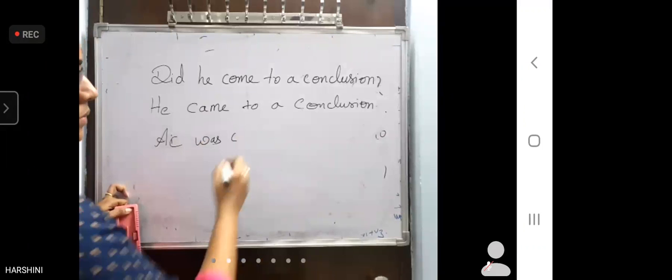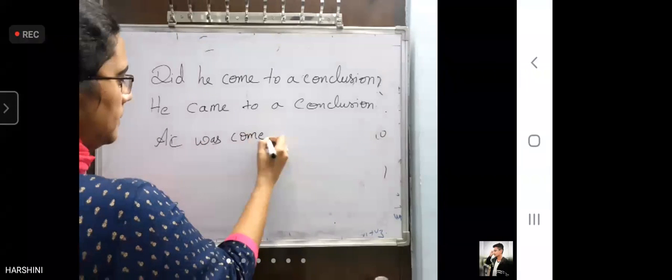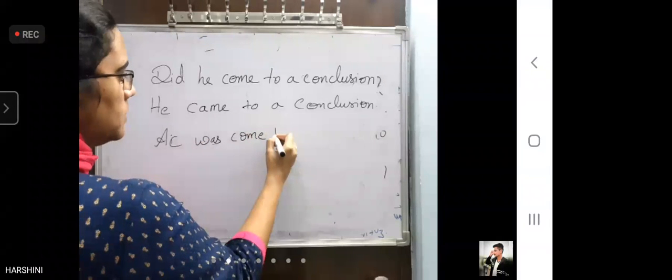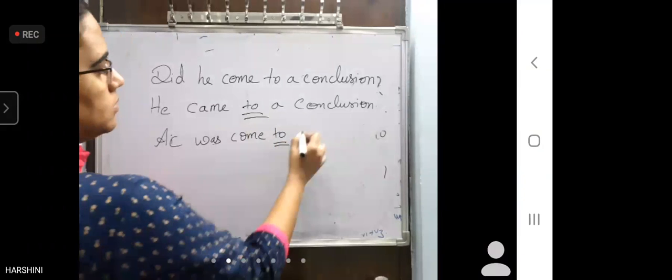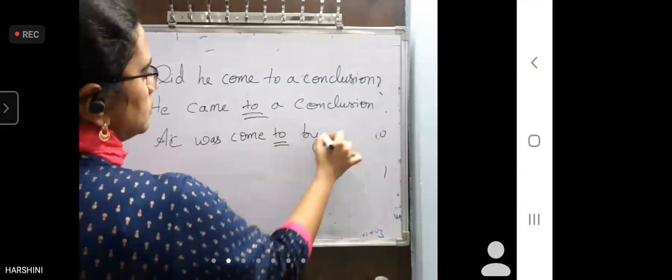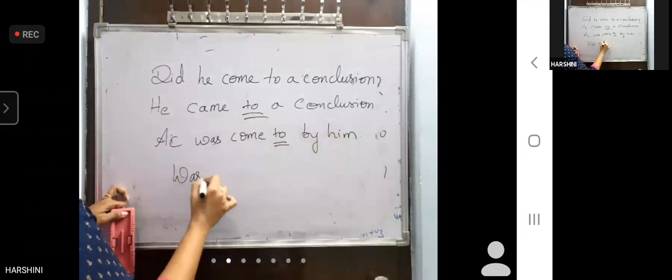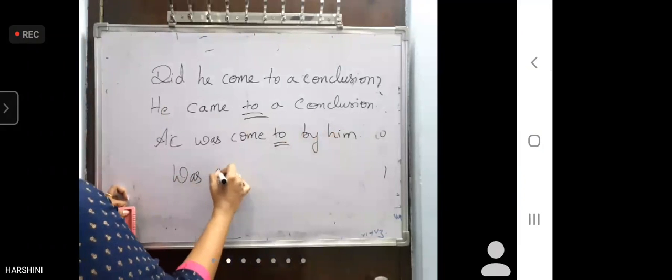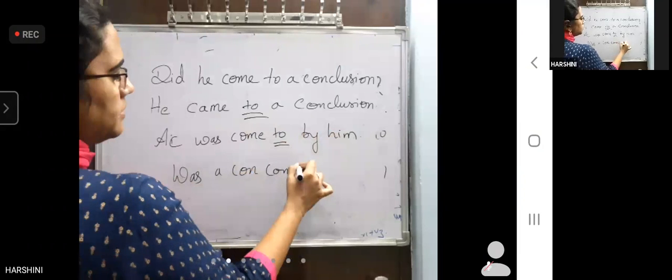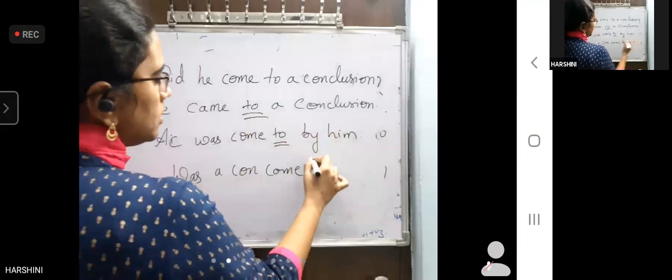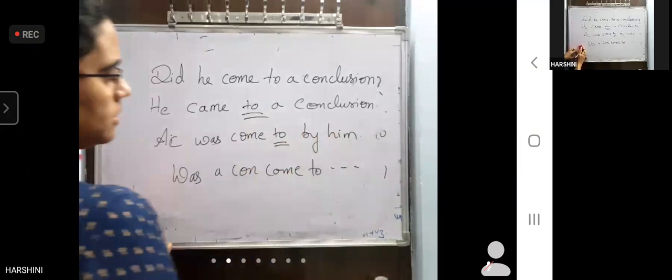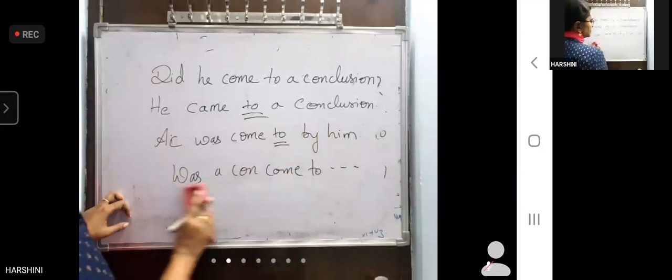Was come to by him. Was a conclusion come to by him. That will sound odd. So I'll change the question. I said, was a conclusion come to by him.